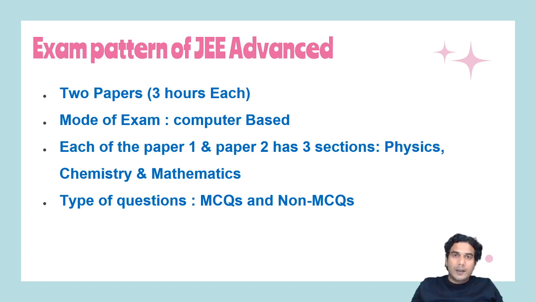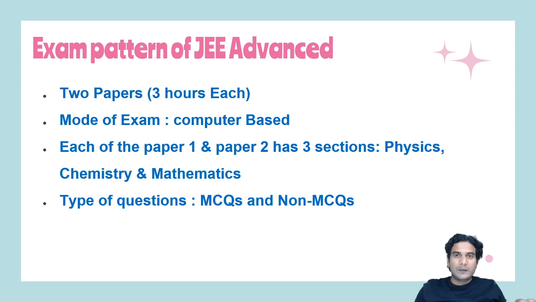So this is numerical type of questions. And then we have matrix type of questions. Matrix type of questions have two columns. You can call them list one and list two. List one has four items, and list two again has four parts like P, Q, R, S, and list one is 1, 2, 3, 4. So you need to map list one with list two, and there's one mapping which is correct.